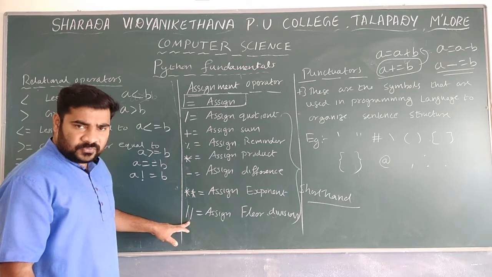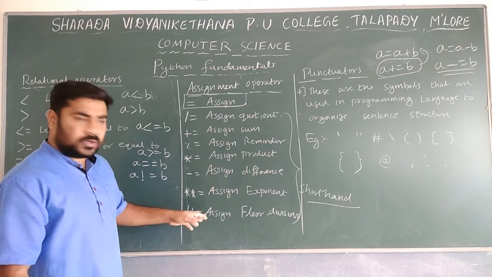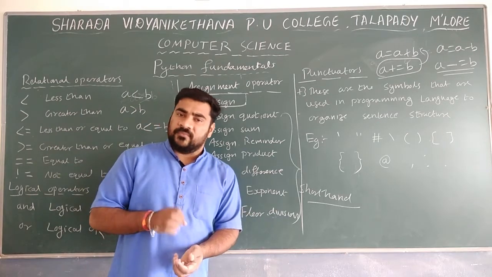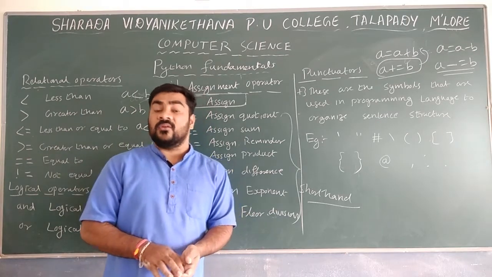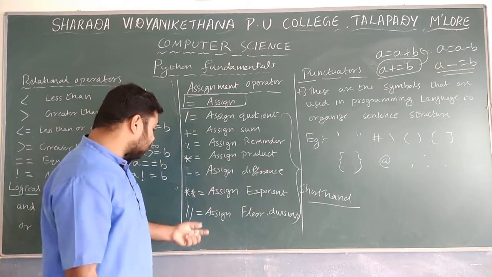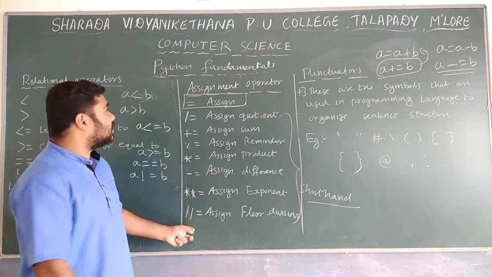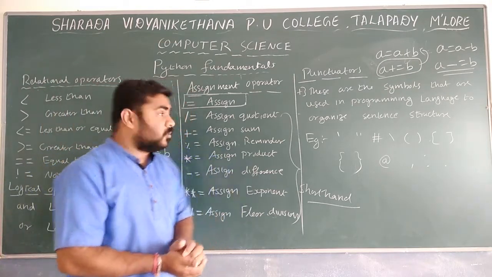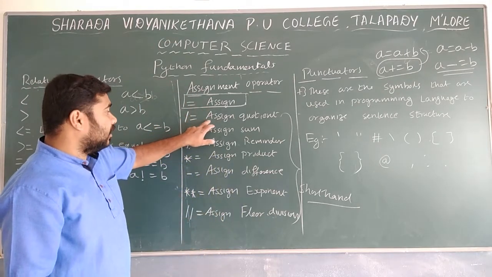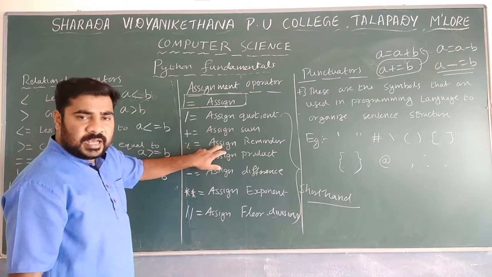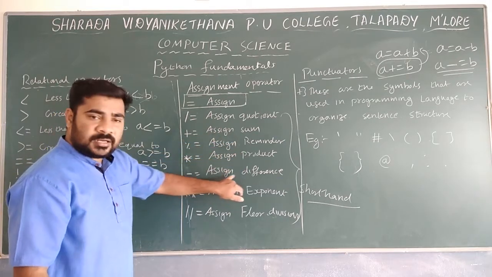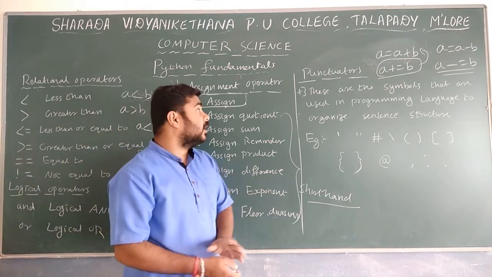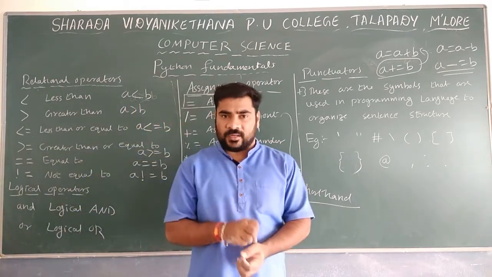Next, division, floor division, is mainly used to assign only the quotient. The quotient is assigned, but by neglecting the fraction part. Only the quotient value, or rounded value, will be assigned by using the floor division. So these are the different types of assignment operators: equal to, assign quotient, assign sum, assign remainder, assign product, assign difference, assign exponent, and assign floor division.